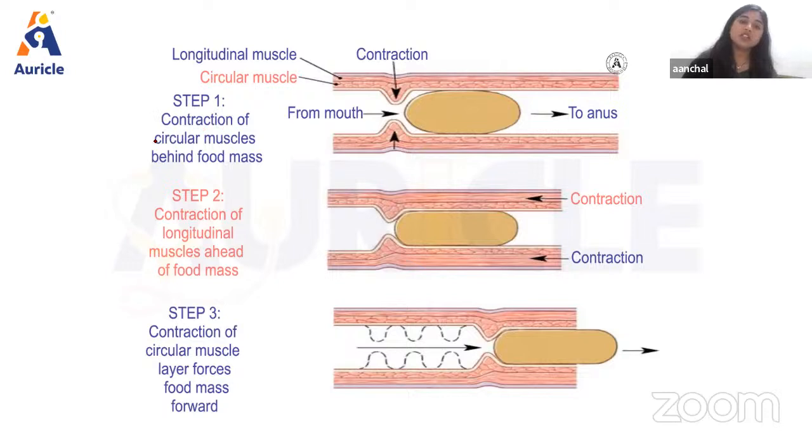So in the first step, as we can see, there will be contraction of circular muscles behind food masses. Then there will be contraction of longitudinal muscles ahead of food masses. So in this way, the food will move in the forward direction. And in the third step, contraction of the circular muscle layer forces the food mass to the forward side, right?